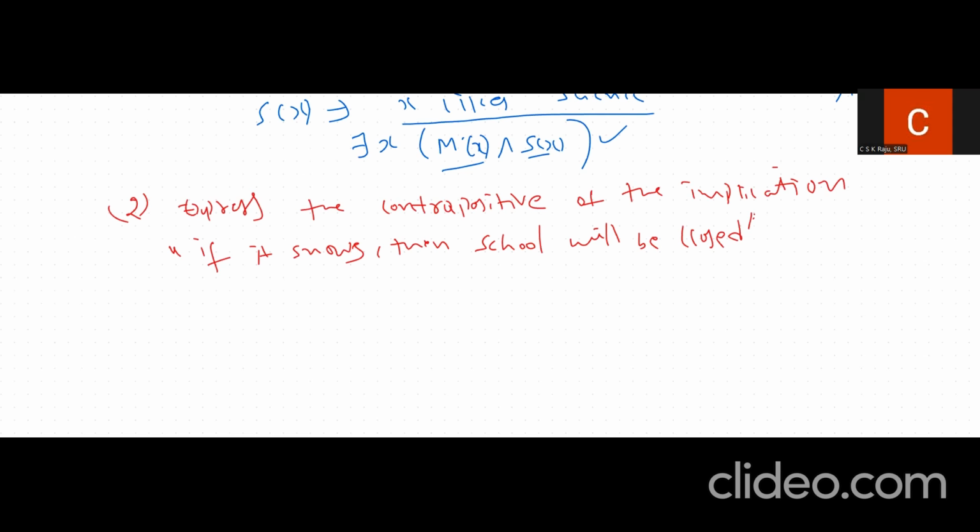So now if you see clearly here, contrapositive of the implication convert చేయమని అడుగుతున్నారు. సో ఇక్కడ మనం సెంటెన్సెస్ లో వాటికి టూ ప్రపోజిషన్స్ డివైడ్ చేయాలి. అంటే P will be it snows, then Q will be school will be closed.